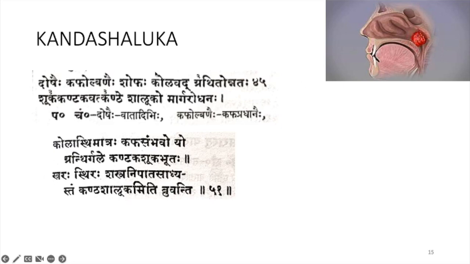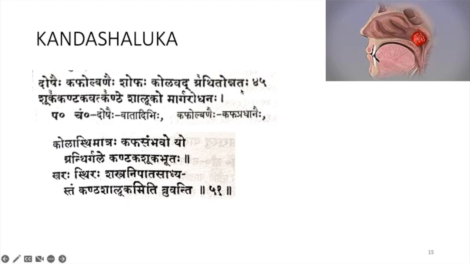Doshaihi kafolbanaihi shofaha kolavad gradita unnaha. Doshaihi, so vadadibihi, all the doshas are involved. Tridosha visheshan will be there. Kabolbanaihi, in that, more predominantly kapaja visheshan will be there. Shofa is formed. The shofa looks like kolavad, the size of the shofa is kolavad, like kola pramanam. So that much size, the size of the kola phala.